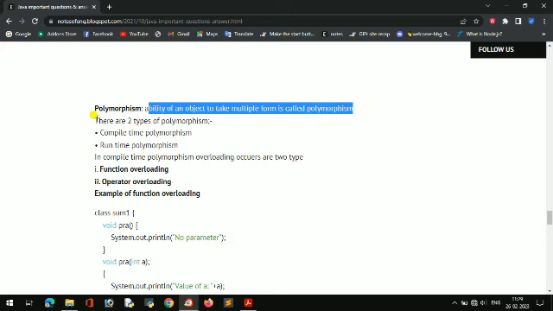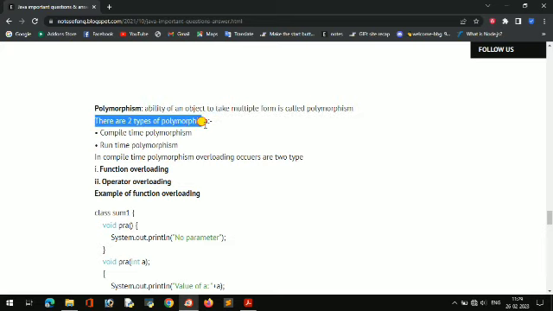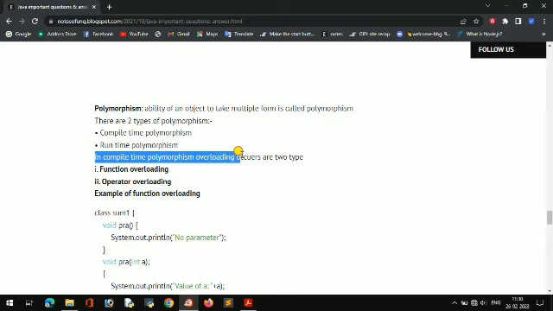There are two types of polymorphism: compile time polymorphism and runtime polymorphism. In compile time polymorphism, overloading occurs, and there are two types: function overloading and operator overloading.